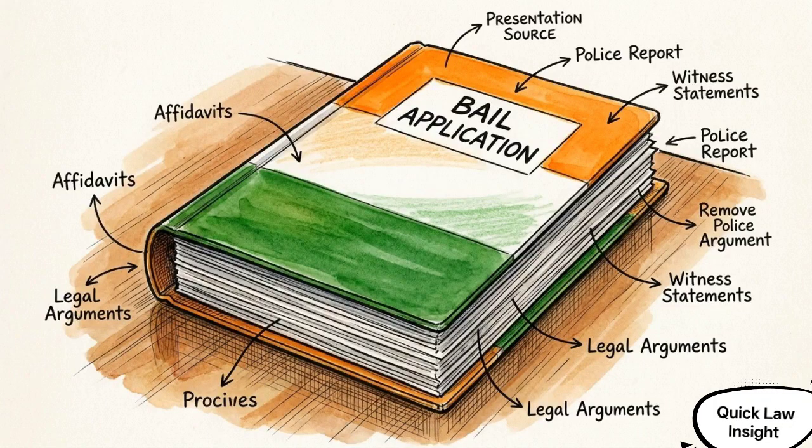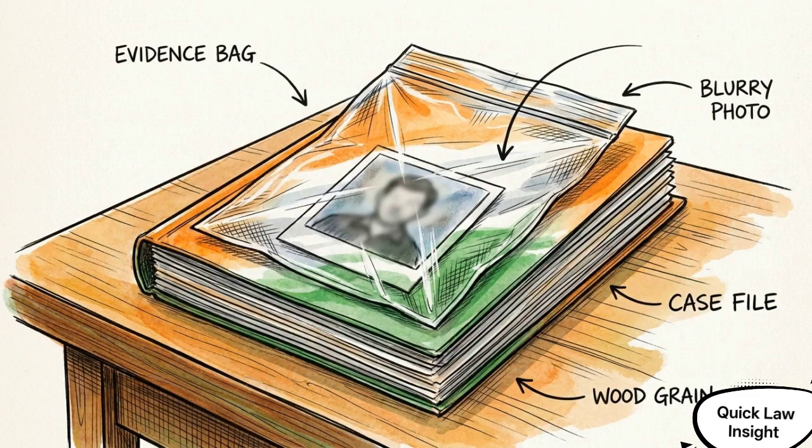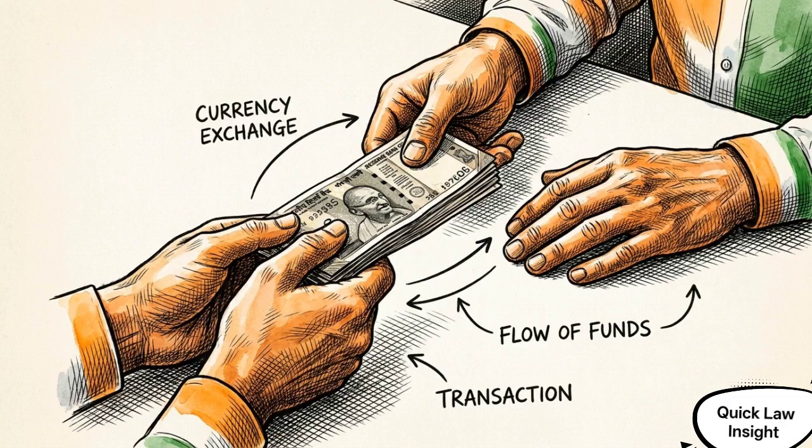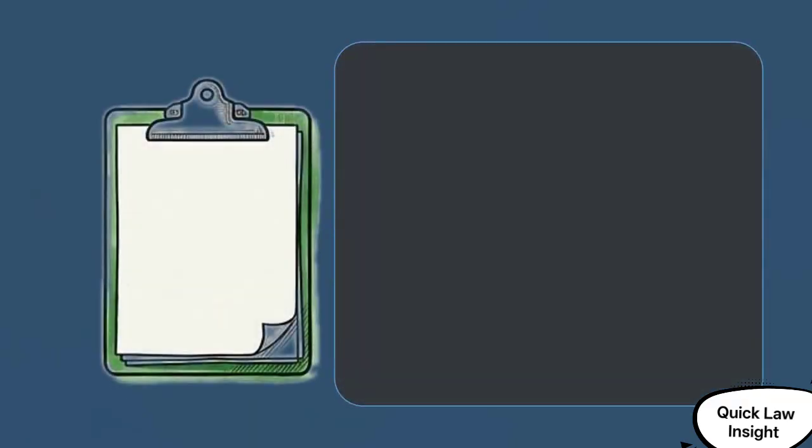When you file, your formal application must clearly articulate strategic grounds for your release. Ground 1, pointing out weak evidence. Ground 2, citing severe medical conditions. Ground 3, being the sole breadwinner. To support these claims, you must attach specific documentation.